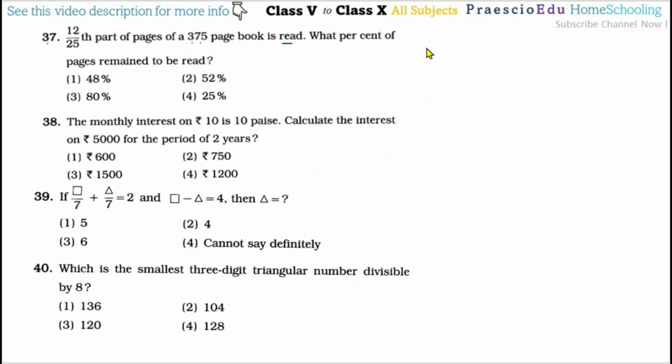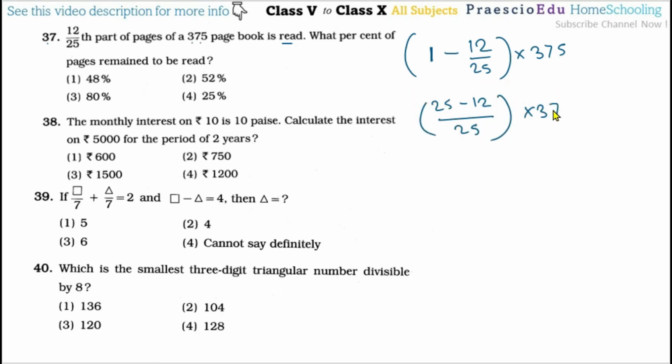So we will do 1 minus 12 by 25. This 1 means 100, multiplied by 375, because that is the total pages of the book. So 25 minus 12 by 25 multiplied by 375.